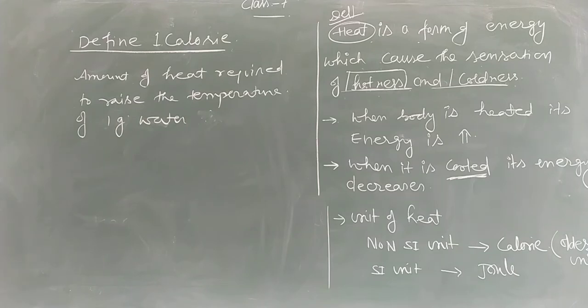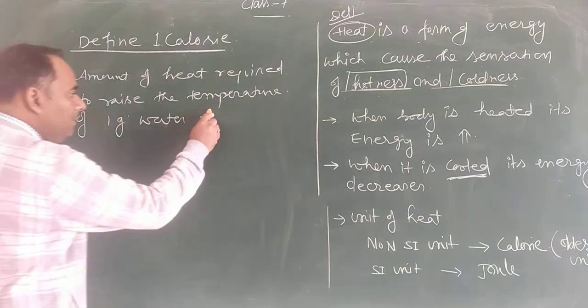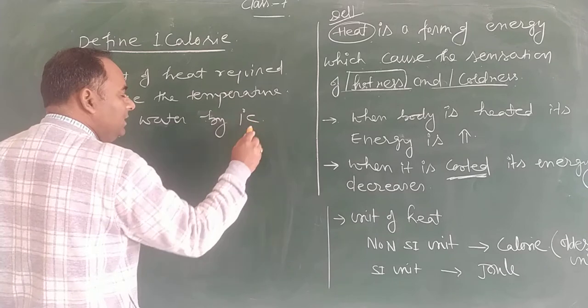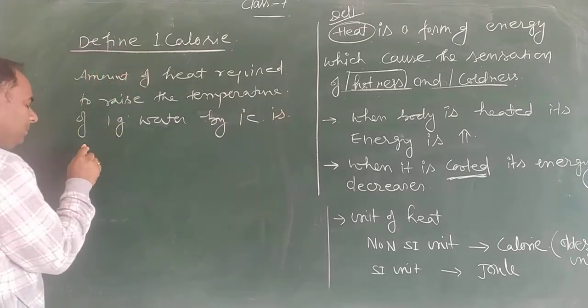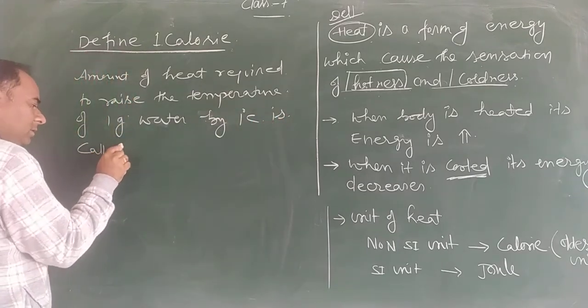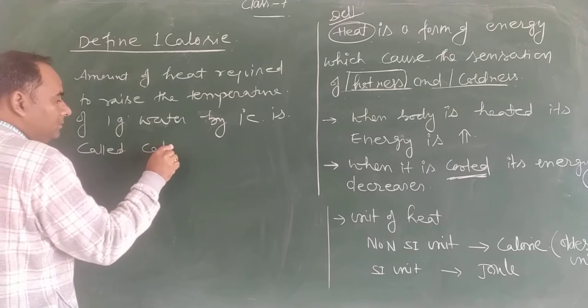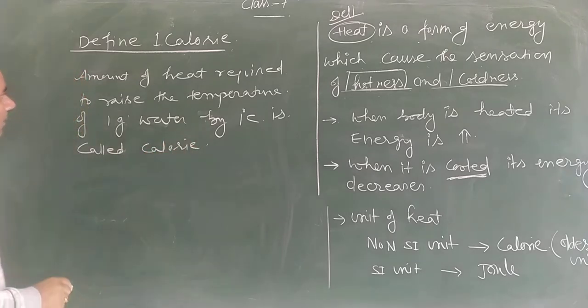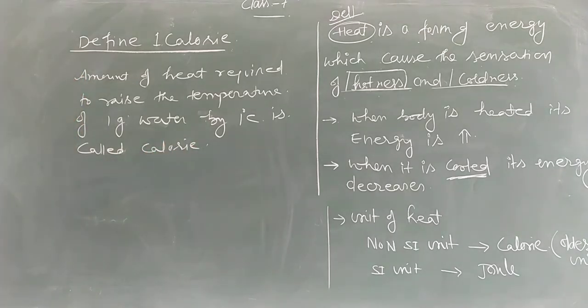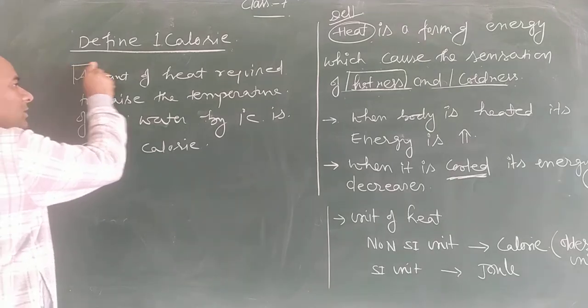So 1 gram of water, 1 degree centigrade, is called 1 calorie.